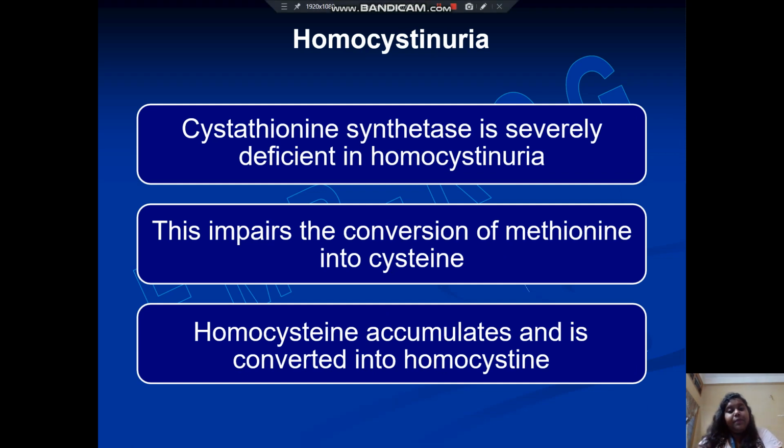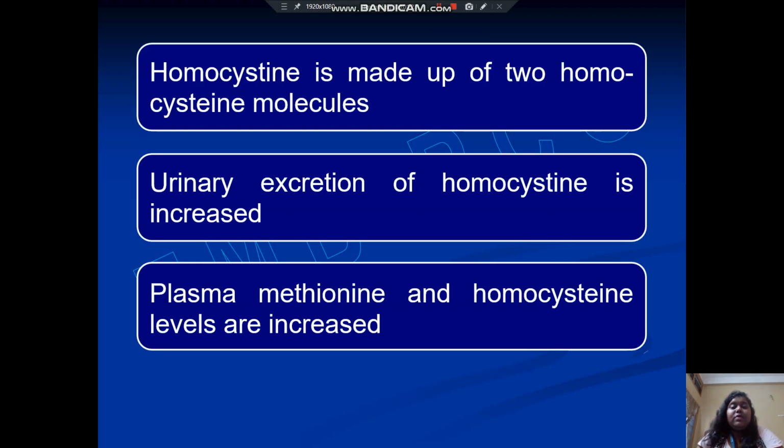In homocystinuria, cystathionine synthetase is severely deficient. That means in the absence of this particular enzyme, homocystinuria occurs. This impairs the conversion of methionine into cystine. Homocysteine accumulates and is converted into homocystine, which is made up of two homocysteine molecules. Urinary excretion of homocystine is increased. Plasma methionine and homocysteine levels are increased.